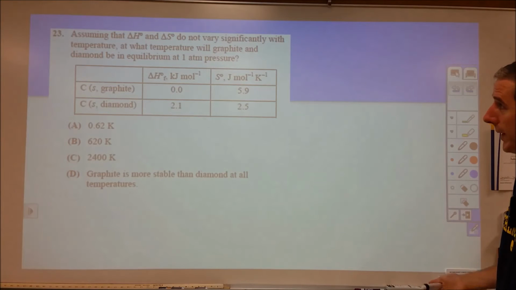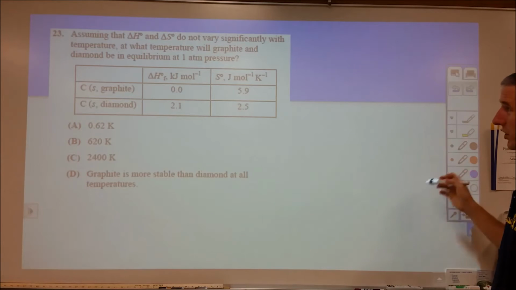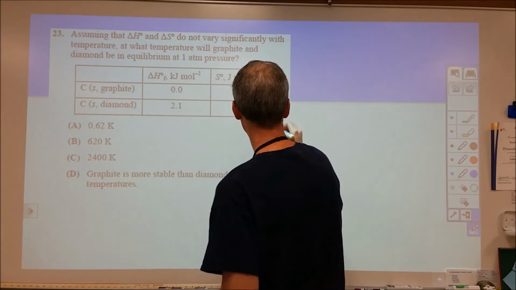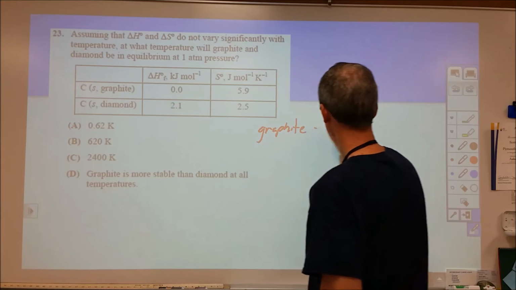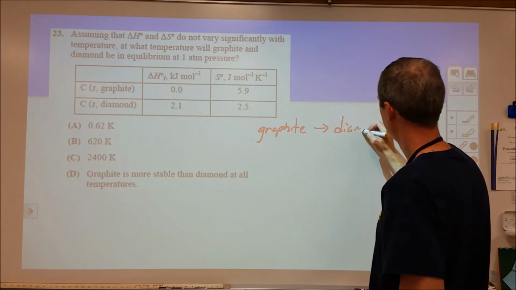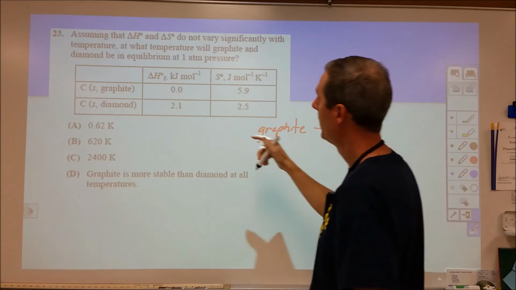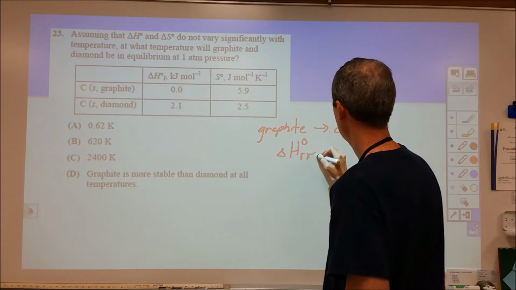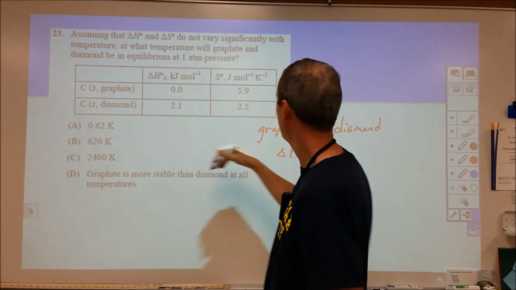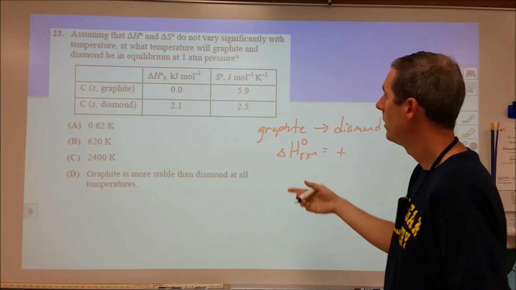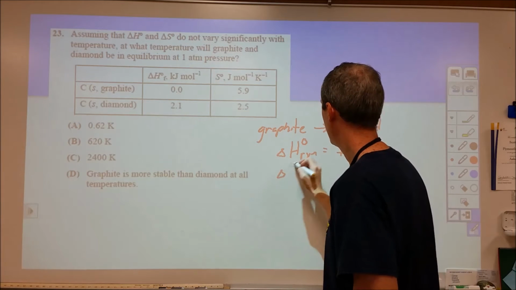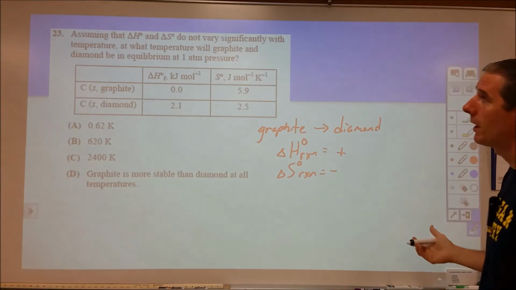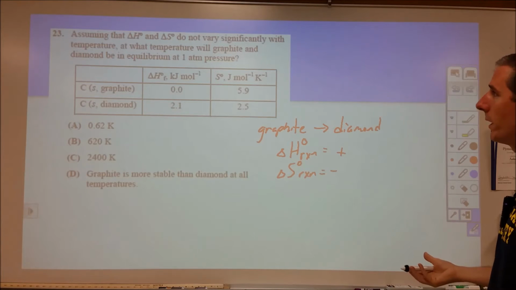Okay, number 23 is not a tricky question, but it's kind of presented as one. So for this, if we look at graphite converting to diamond, then our enthalpy for that reaction is going to be positive, so positive 2.1, and the entropy for that is going to be negative, which means that's never going to happen in a thermodynamically favorable manner.